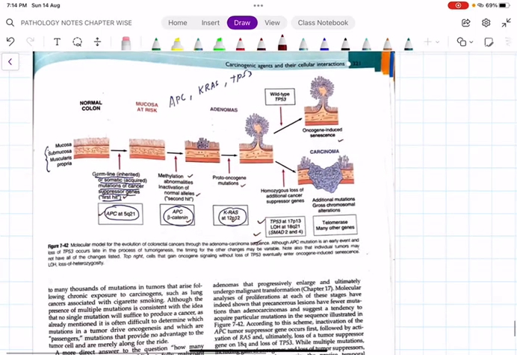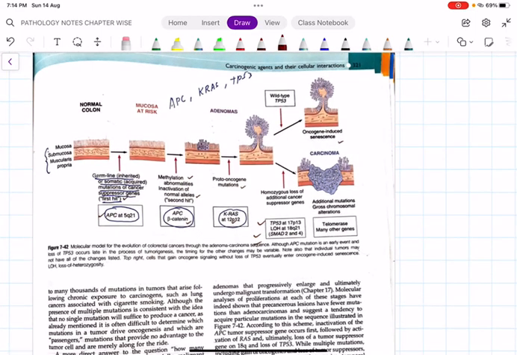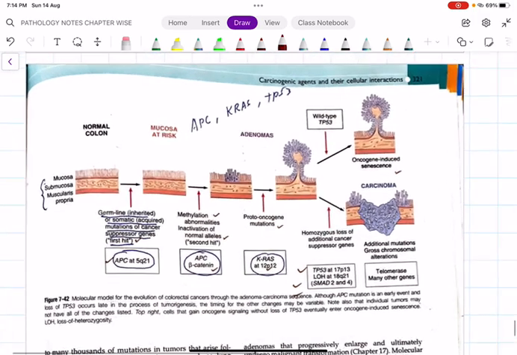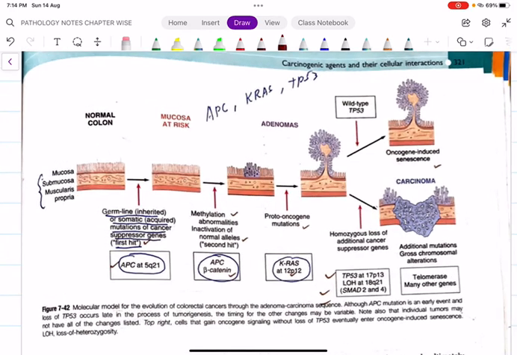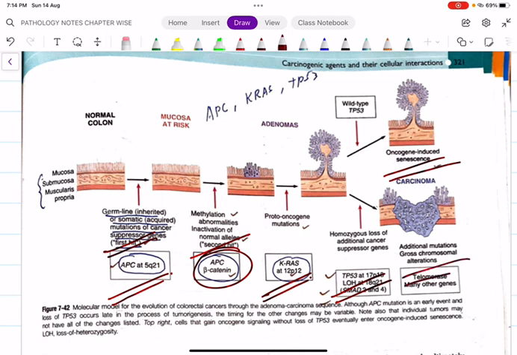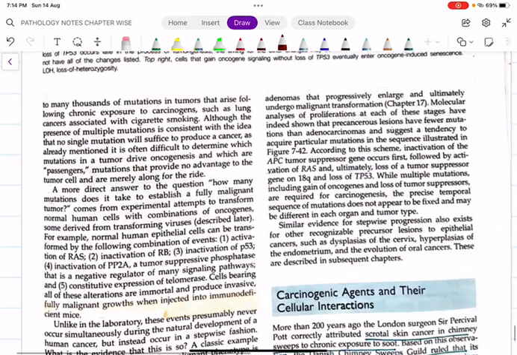This is how a molecular model works. The cancers won't happen as the result of a single mutation. The best example which I can demonstrate to explain that is the case of colonic carcinoma. The first mutation will be at the APC gene, chromosome 5q21. Following that, there will be a second hit at beta-catenin, then KRAS proto-oncogene, and finally TP53. Only finally then will we get the colorectal carcinoma. See, we have 1, 2, 3, 4. So this is the molecular model. This is the same thing again we will discuss in colonic cancer.